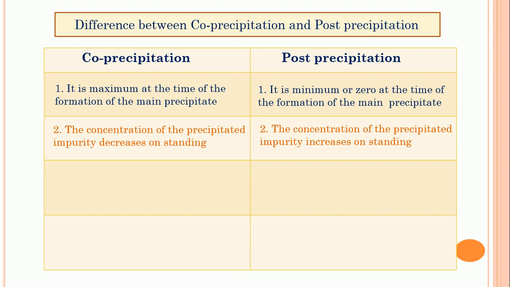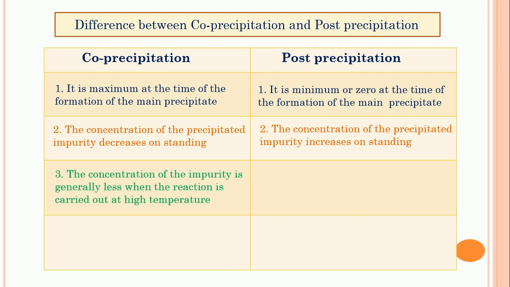Now the third difference between co-precipitation and post precipitation. What is the third difference? The concentration of the impurity is generally less when the reaction is carried out at high temperature. When high temperature is used, the impurity gets dissolved in the solvent.